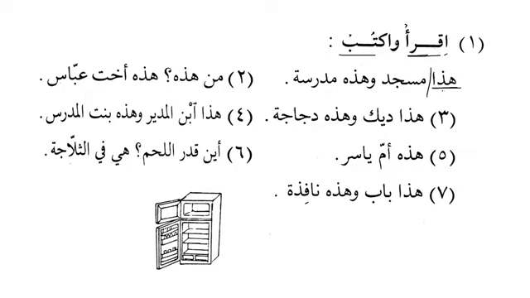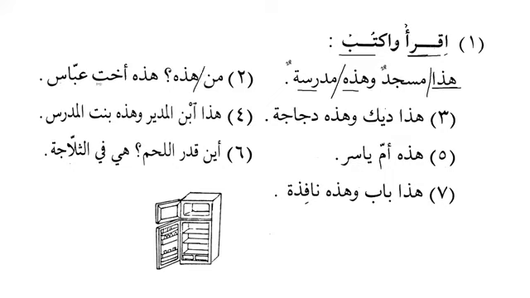Now we can see that hadha is a fixed noun. It does not have any ending. Hadha we can't see, but masjidun, we can see the ending, that it should take tanween. And why should it take tanween? Because it is predicate. Please remember the real reason. It's not that every noun is marfu by default, but because it is subject and predicate. And similarly, hadhihi is marfu and madrasatun is marfu because hadhihi is subject and madrasatun is predicate.